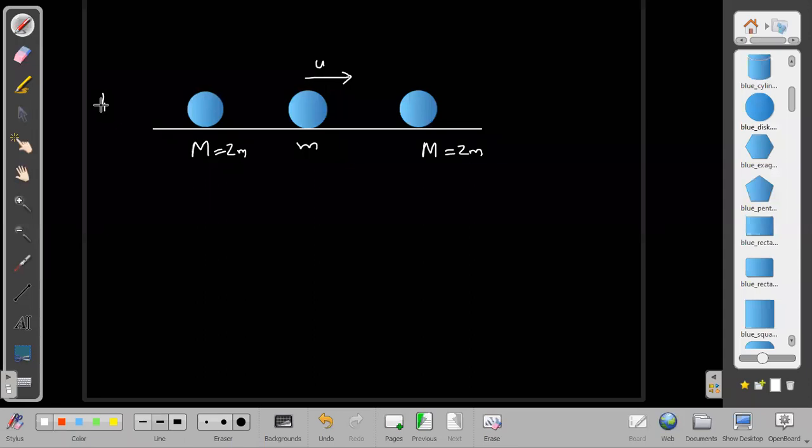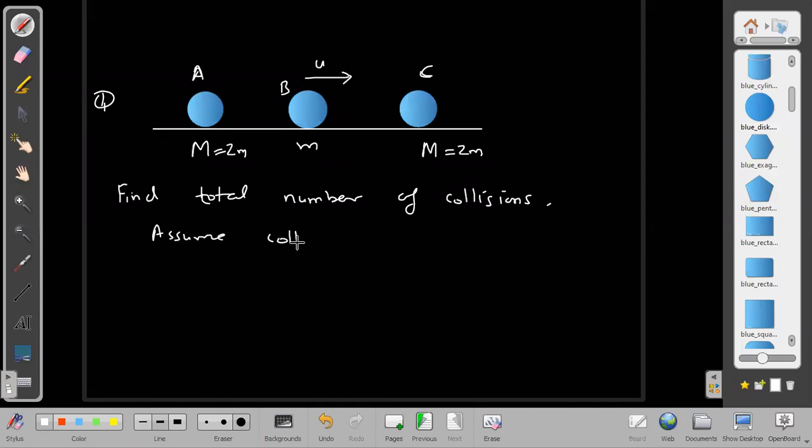Okay, do it. I'm again giving you some time, and then think how many total collisions there will be in this case. Initially A and C are at rest, and B is only moving, and all the surfaces are completely smooth, with no friction anywhere. Elastic? Yes, assume the collisions to be elastic. Find the total number of collisions, and assume collisions to be elastic.